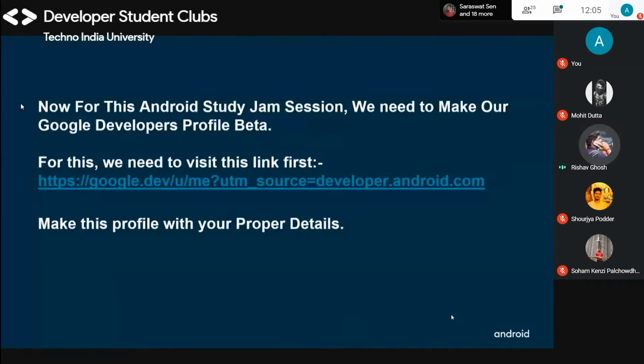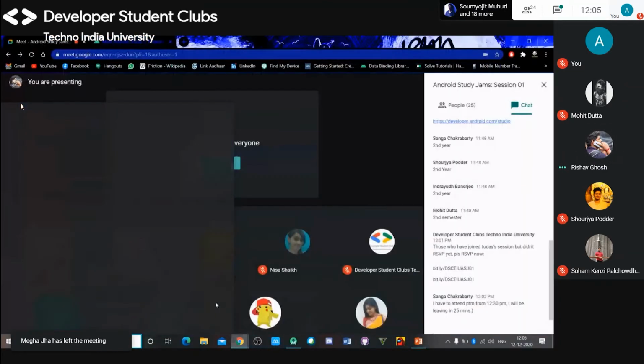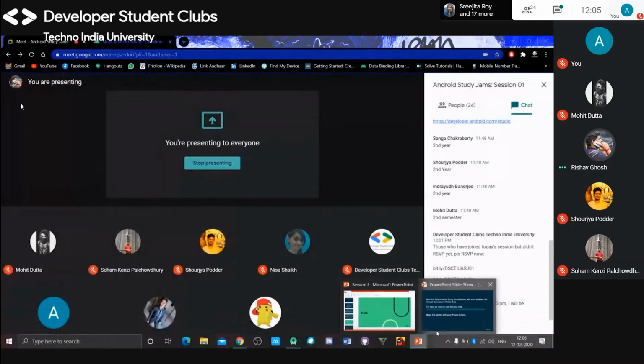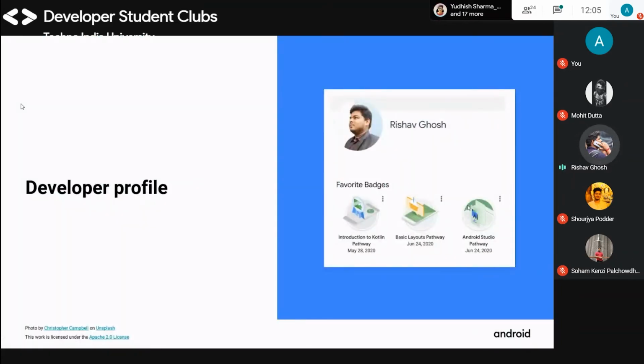After installing Android Studio, I think we should make our Google developers profile beta. We need to make a Google developer profile beta for this Android Study Jam session. So you need to go through this link, and then make your profile with your own details like this. I am sharing the link with you guys.